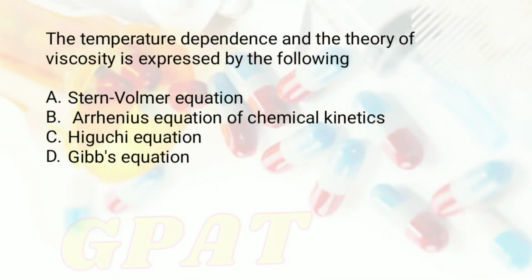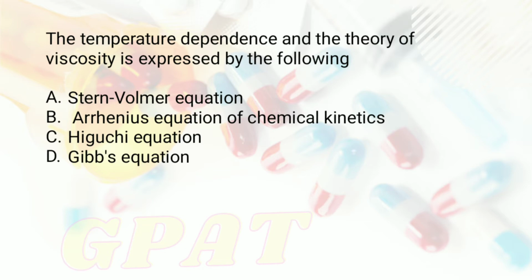The question is: the temperature dependence of the theory of viscosity is expressed by the following, and the options given were A, Stern-Volmer equation, option number B, Arrhenius equation of chemical kinetics, option number C, Higuchi equation, and option number D, Gibbs equation.